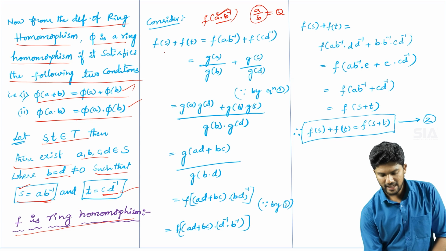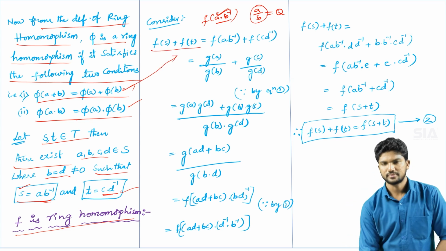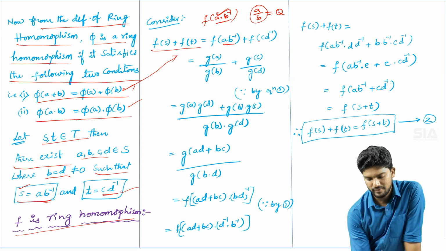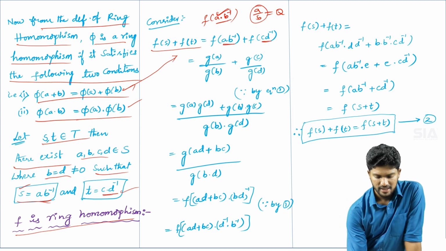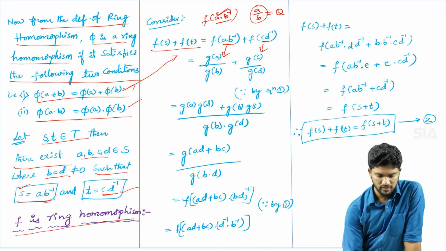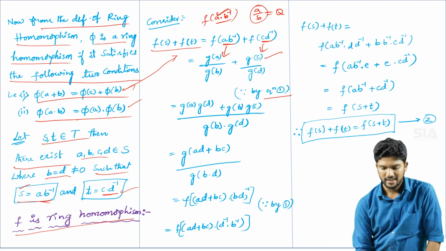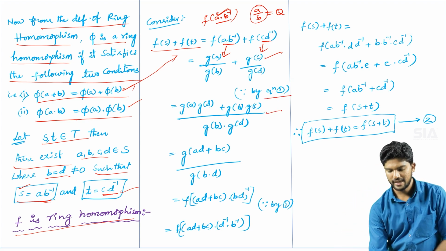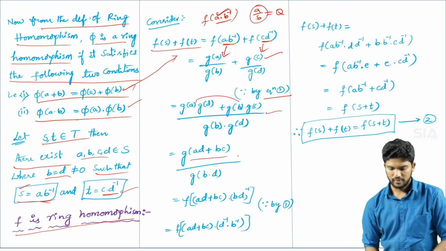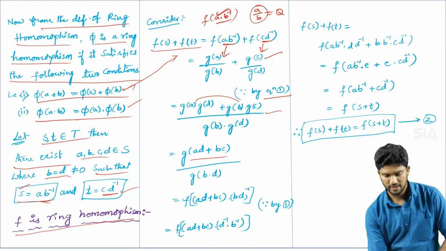Now first of all we are going to prove that the mapping f is a homomorphism. Consider first f of s plus f of t. We are applying this first condition. Substitute the s value a into b inverse and the t value c into d inverse. Apply equation number 1 here: g of a by g of b, and g of c by g of d. Since by equation number 1, take the LCM, you will get this value. After getting the LCM, you can apply the formula for the numerator separately and the formula for the denominator separately by using these two equations.